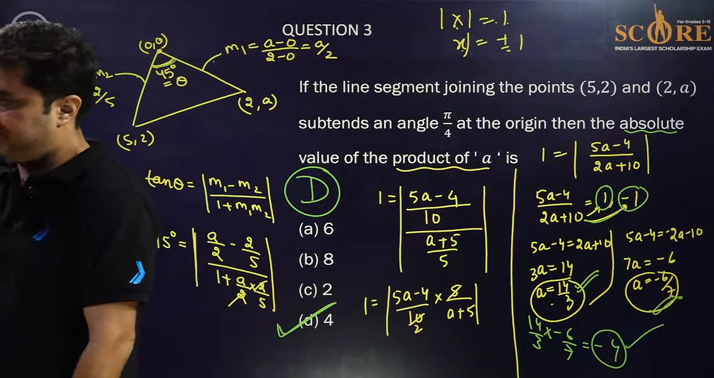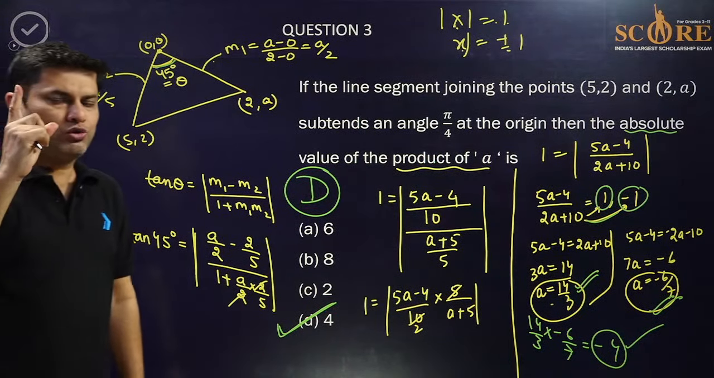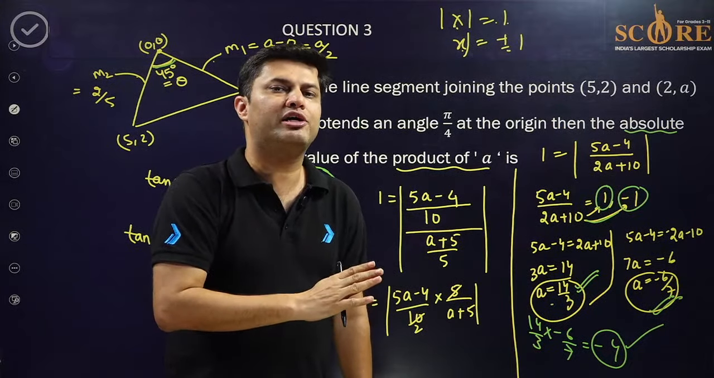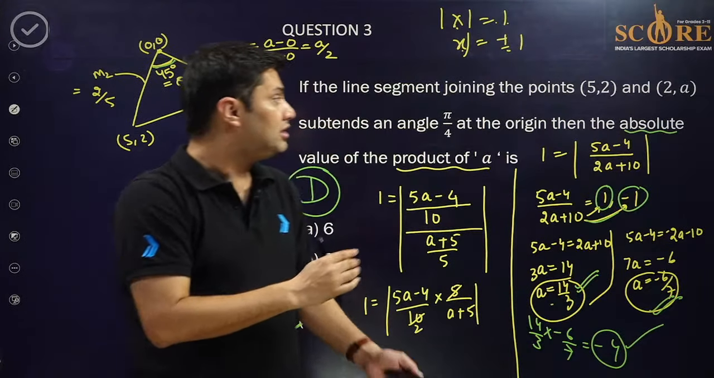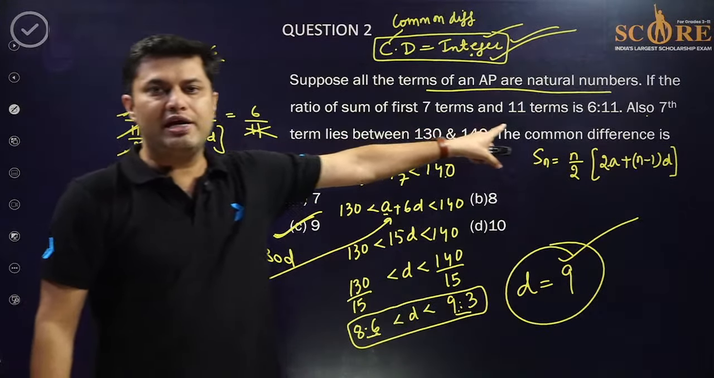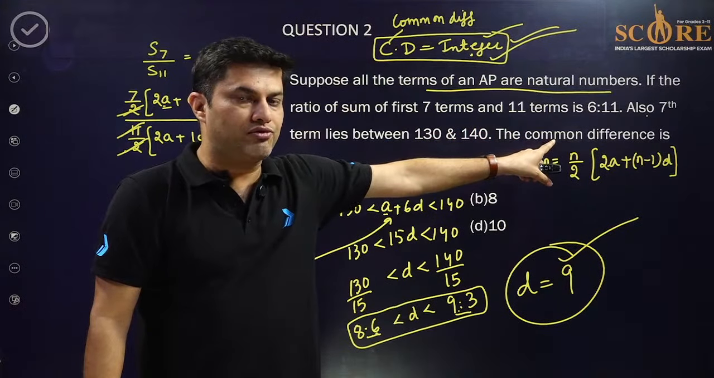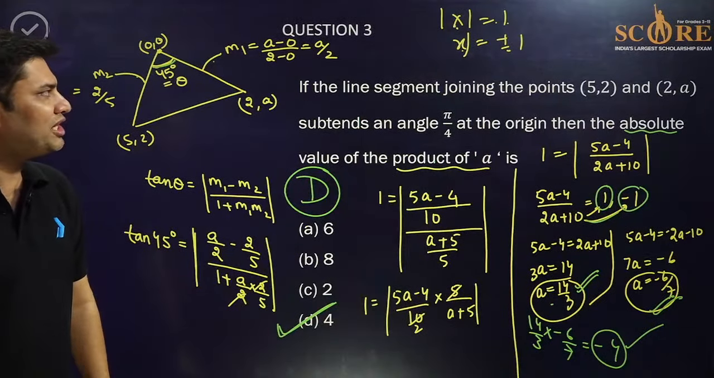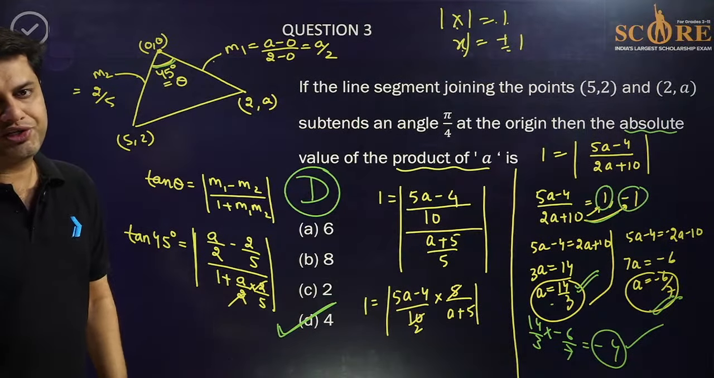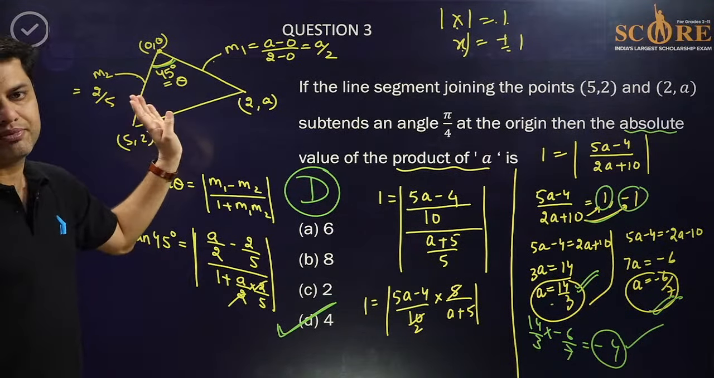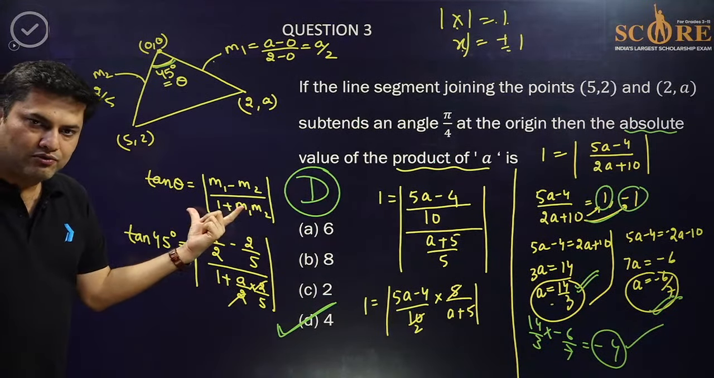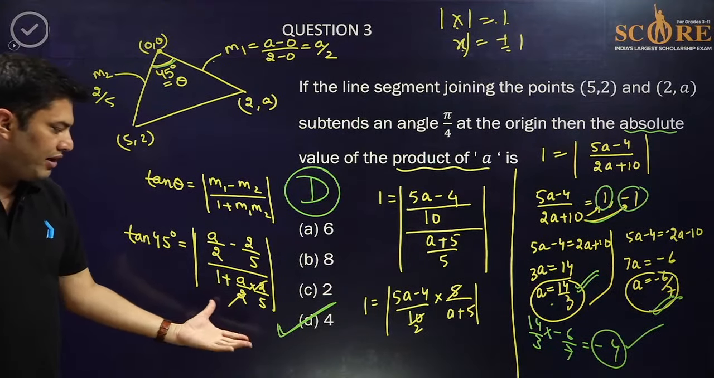So first question was from geometric progression. Second question was from arithmetic progression. It's a JEE Advanced paper. This question was JEE Advanced question, 2015, 10 years old problem, IIT problem. And question number 3 is straight line, angle between two line concept. If you know the slopes, you know the angle between two lines, you have this very strong formula and you can find the values of A.